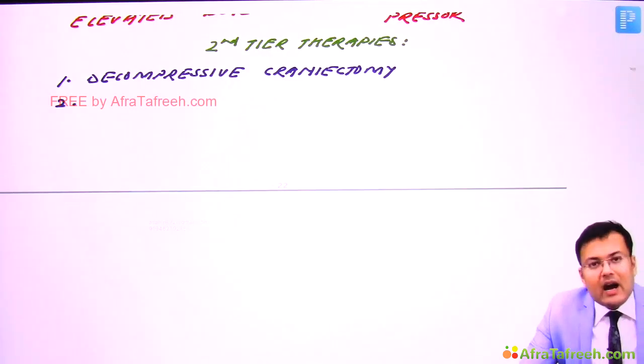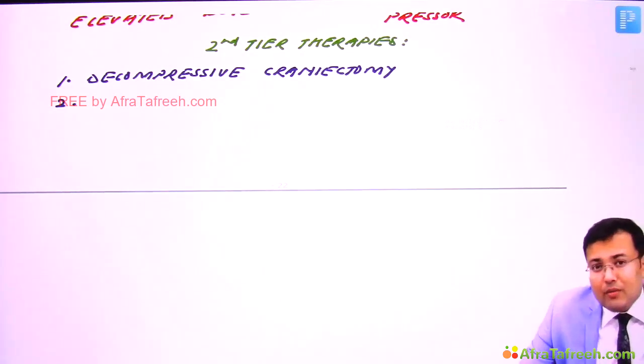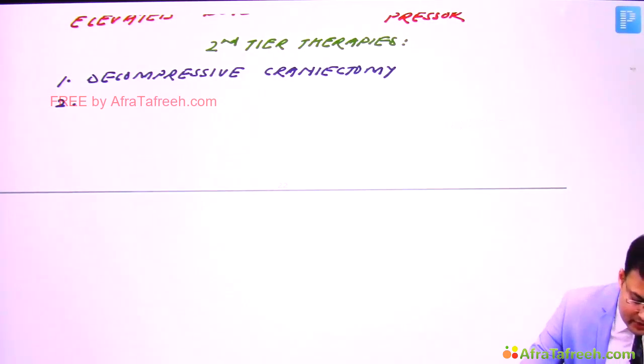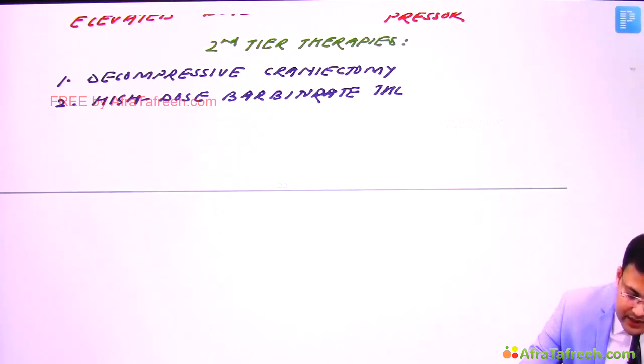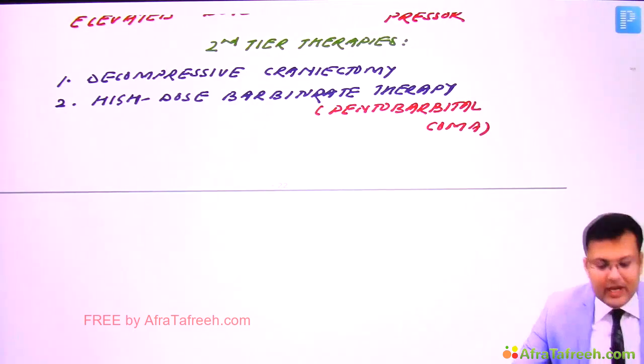We can give high dose barbiturate therapy, and this is also known as pentobarbital coma. Clear?